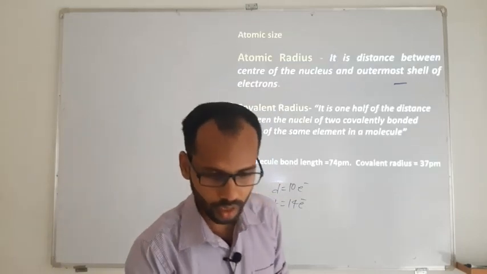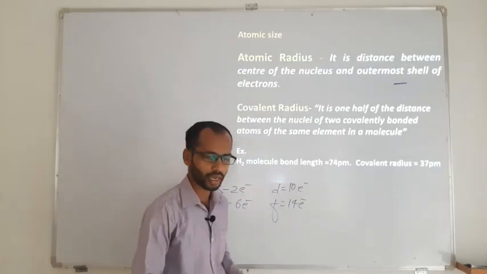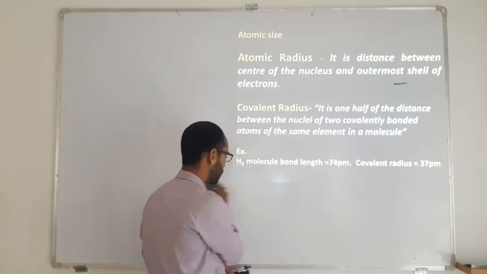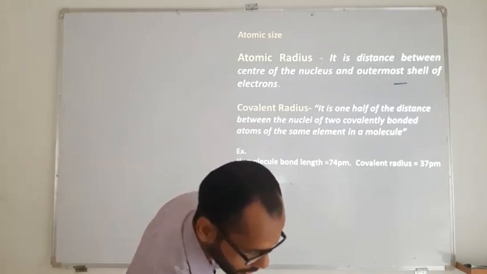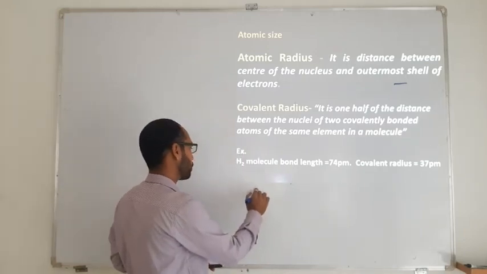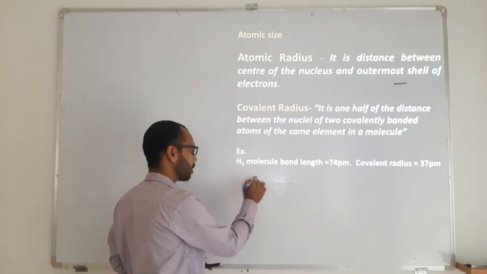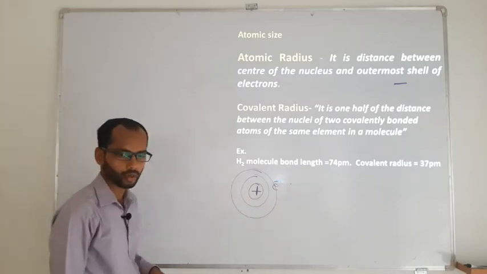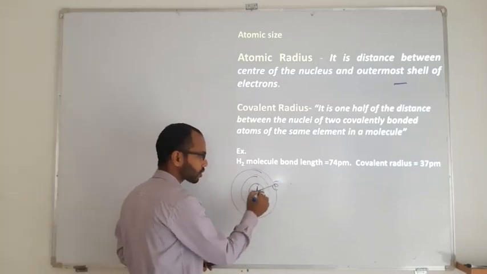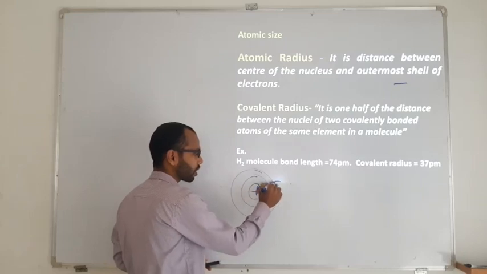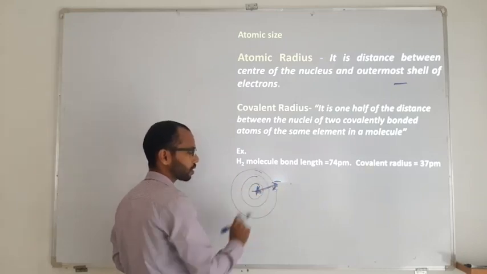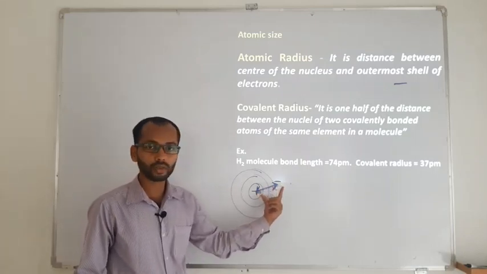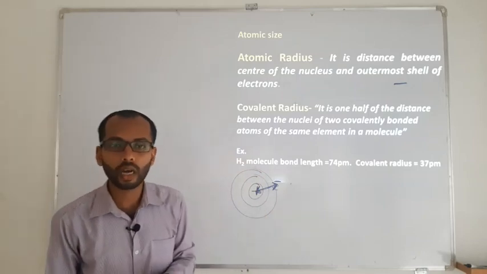The first one we have is atomic size, the size of an atom. The size of an atom is decided by the distance between the center of an atom to the outermost shell of electrons. At the center of an atom we have a nucleus, and it will have a certain number of shells, and in the shells there will be electrons. So the distance between the center of the nucleus till the outermost shell of electrons is called the atomic radius.